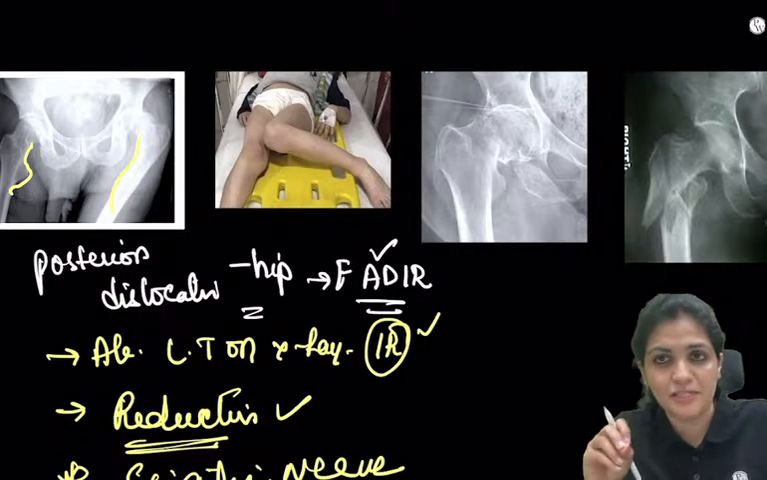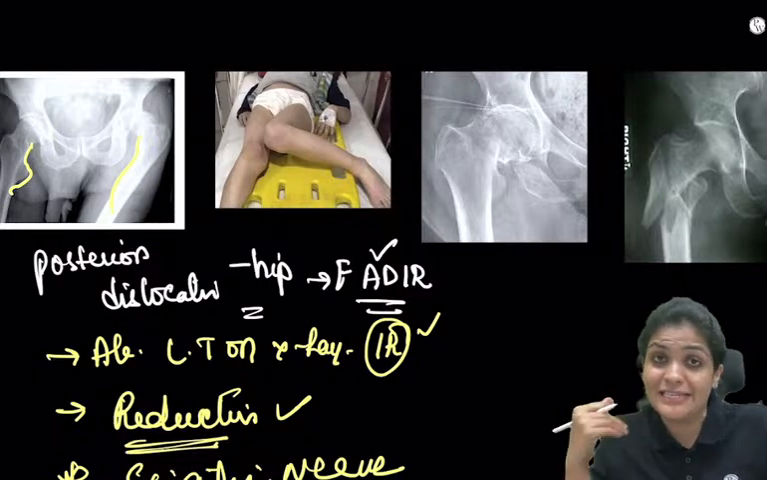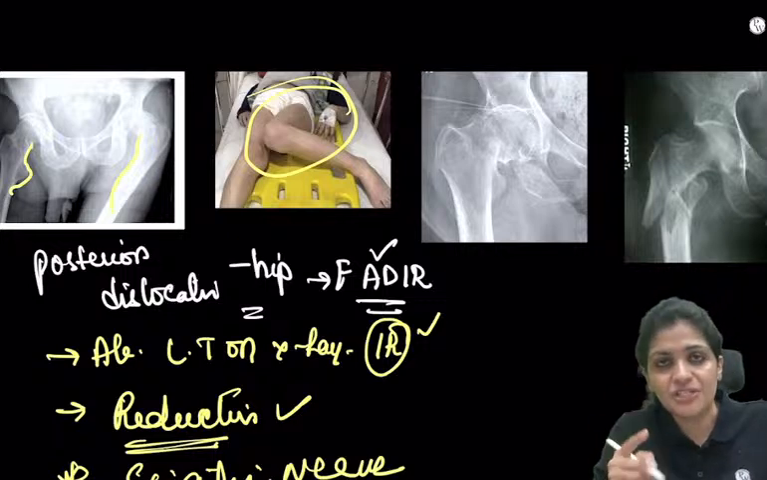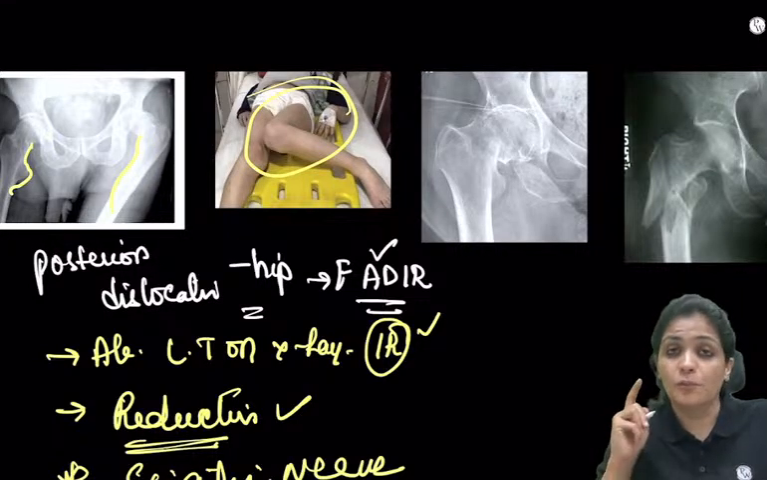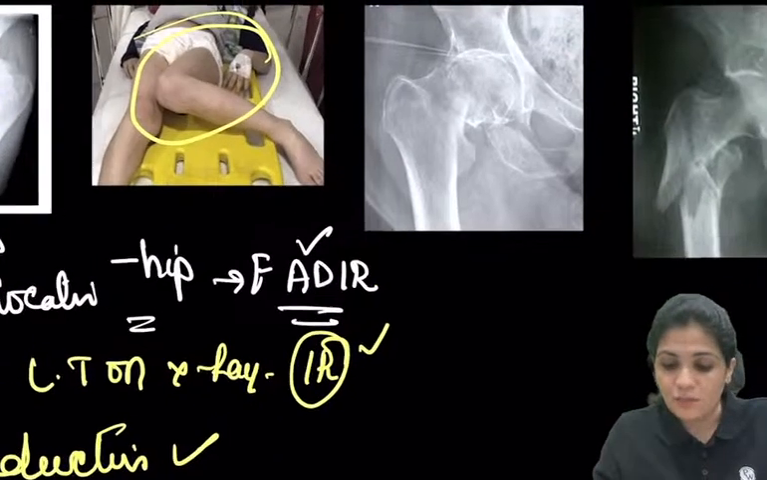So the dislocation, identify it. On the clinical picture you see flexion, adduction, and internal rotation. Here reduction is needed. The most common damage is to the nerve, that is the sciatic nerve. Okay, then what is this?